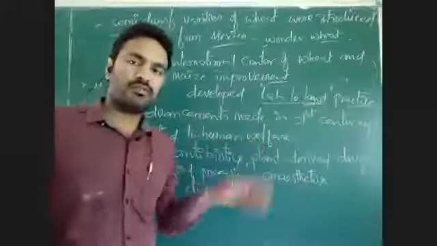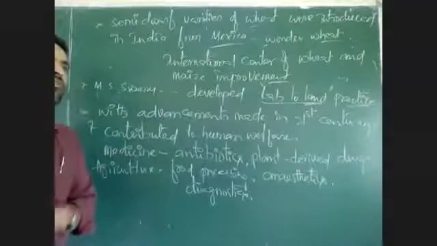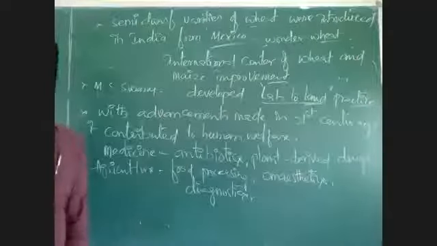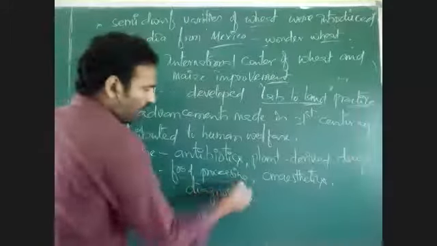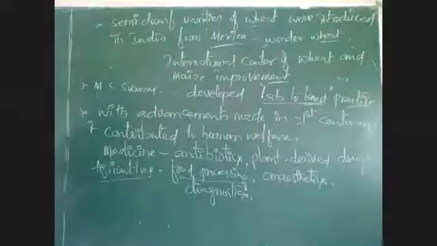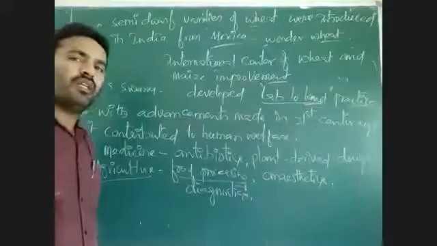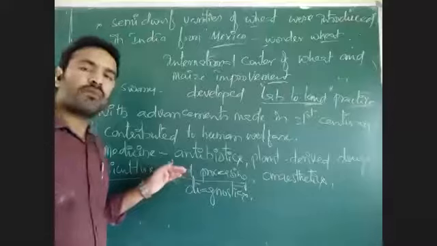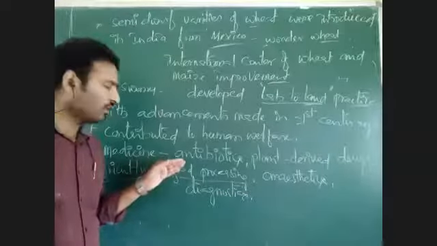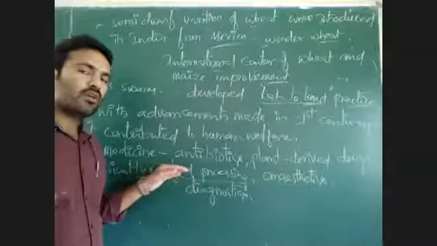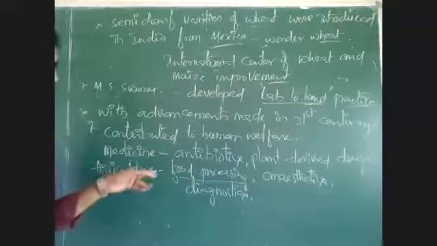Plant-derived drugs. Many plants are used for the development of drugs which can cure diseases, or which can control our metabolic activities, or which can increase our healthiness. Not only that, in agriculture also, food processing methods were developed. What is food processing? Normally, without processing, the food may have less quality. When food is processed, we can get better, good quality food. Good quality means that it has all required nutrients.